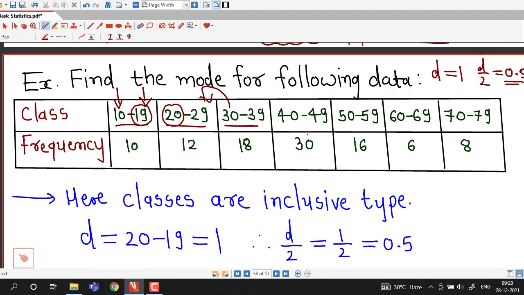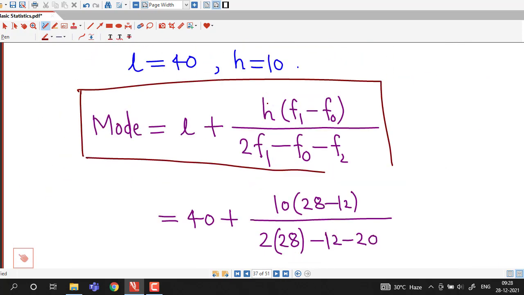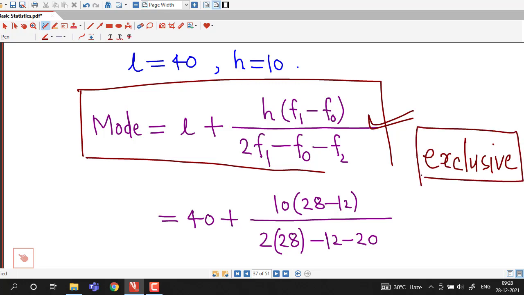Okay, so in this way we can find out the mode of a grouped frequency distribution, and we will remember this formula, and we will remember that classes must be exclusive to apply this formula. If they are not exclusive, we must convert them into exclusive classes, and then we can easily apply this formula.